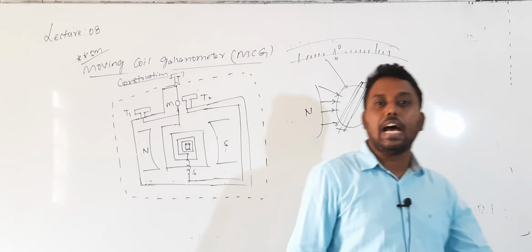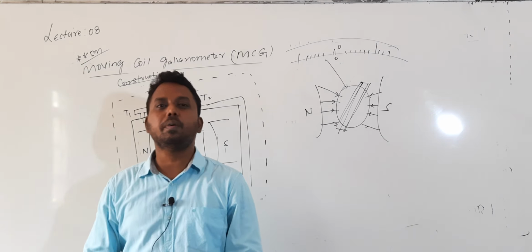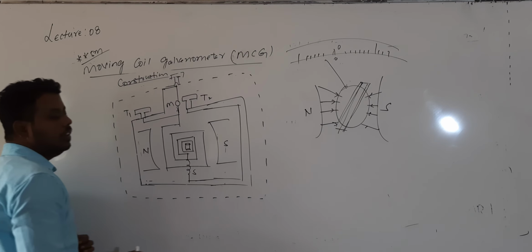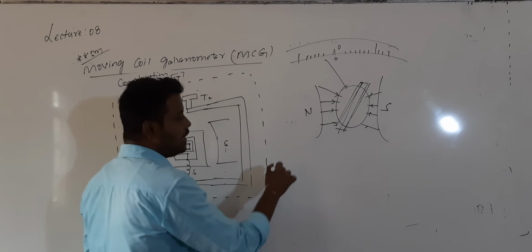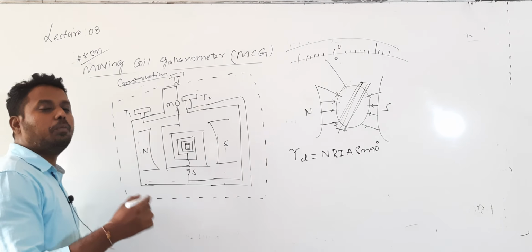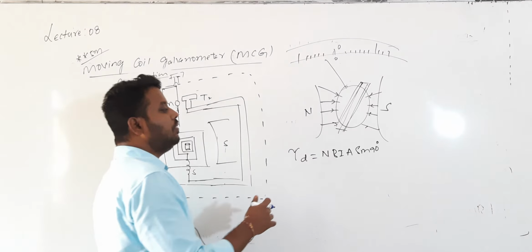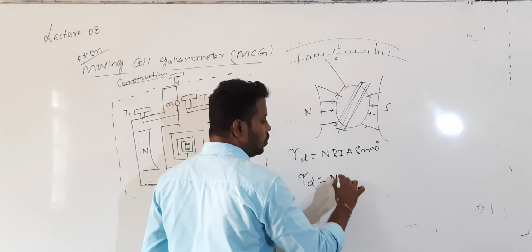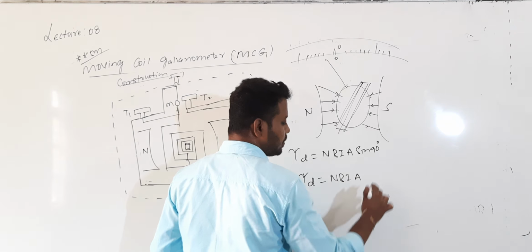When we allow the current to be measured to pass, a deflection torque will be produced. What is the deflection torque value given by? N into B into I into A into sine 90 degrees. Why 90 degrees? Because the plane of the coil is parallel to the magnetic field, so alpha value is 90. The deflection torque value is given by N into B into I into A.